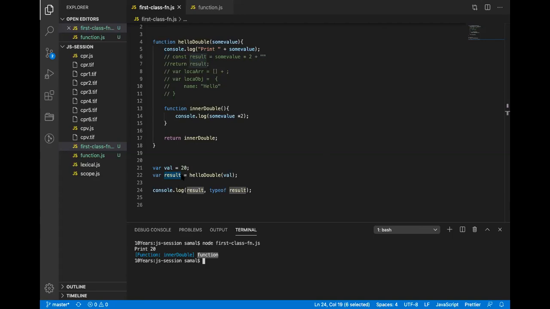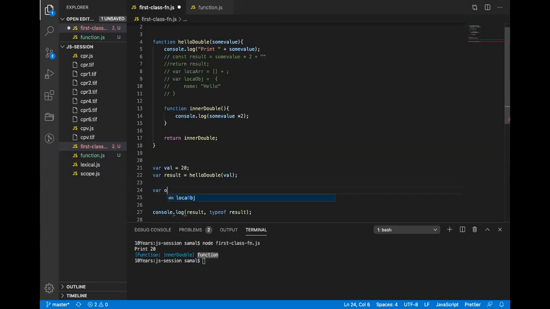The same way, because JavaScript functions are first class citizens, a function can be returned from a function, and a function can also be assigned to a variable. So just like I do var val equals 20, I can also do var result equals a function. Before that, let me just show you how it is done. I can call it, let's say, main function, and I can do something like this. Console.